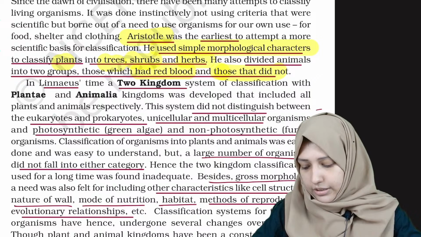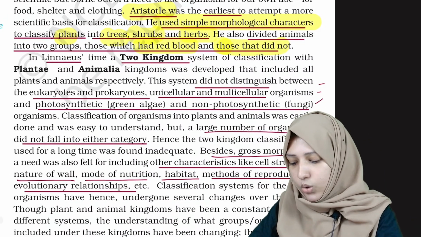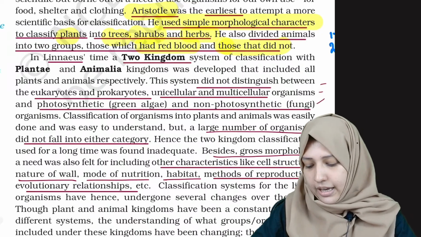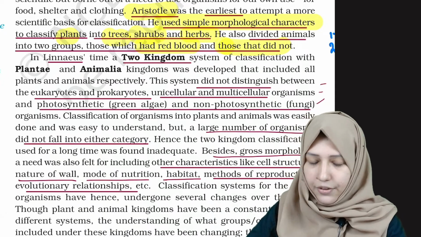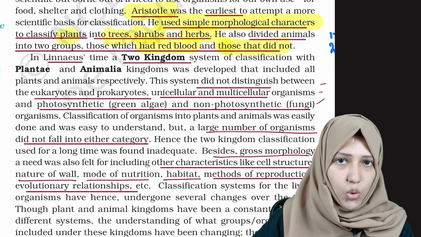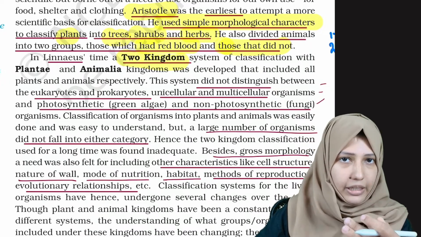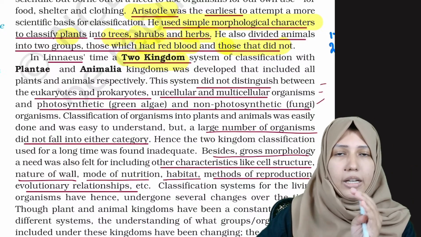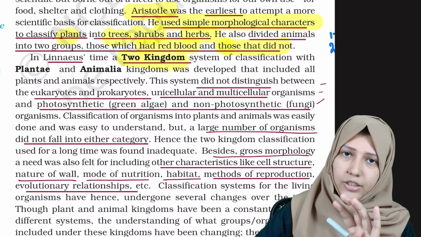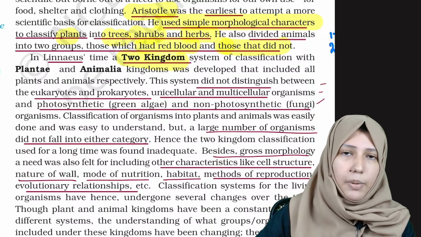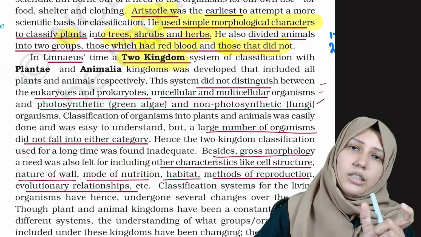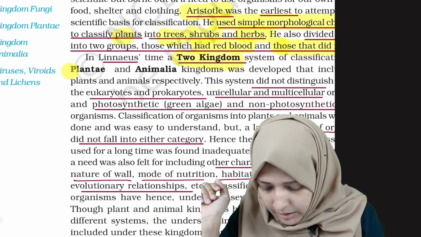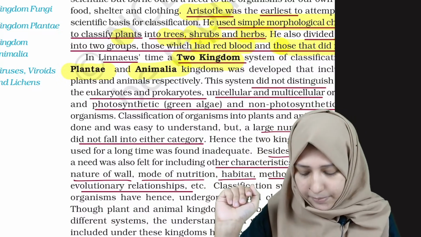Okay, done. Now let's go to the next scientist who initiated it. The first one was Aristotle, the second one was Linnaeus. Linnaeus classified the organisms into two kingdoms. As we studied yesterday, there are kingdom, phylum, class, order, and so many categories, right? Aristotle classified organisms on the basis of their morphological characters, but Linnaeus classified them into two kingdoms. Let's see what the kingdoms are: Kingdom Plantae and Kingdom Animalia.